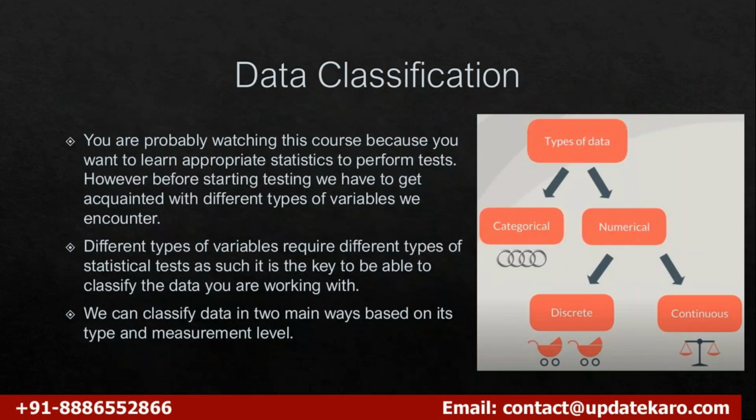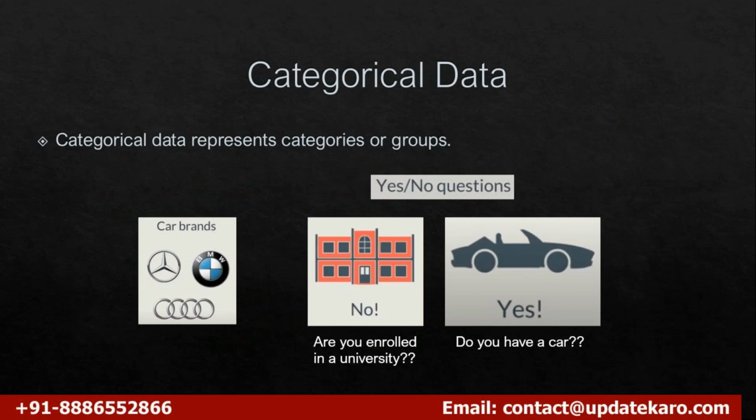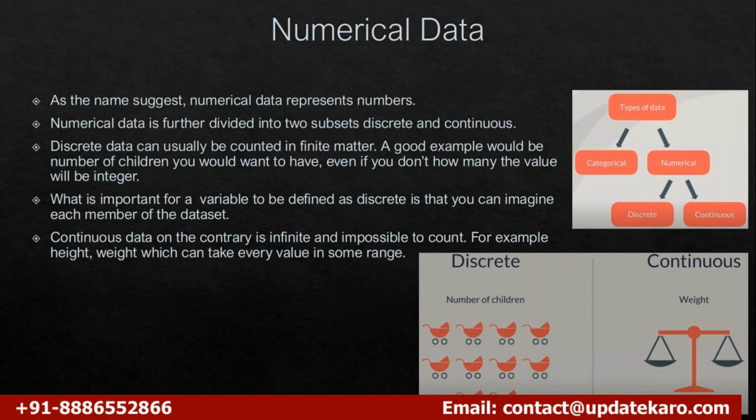And then we have seen different types of data, which are categorical data and numerical data. Categorical data will have only categories, like different categories of cars, or yes or no questions. Numerical data is again subdivided into discrete and continuous.